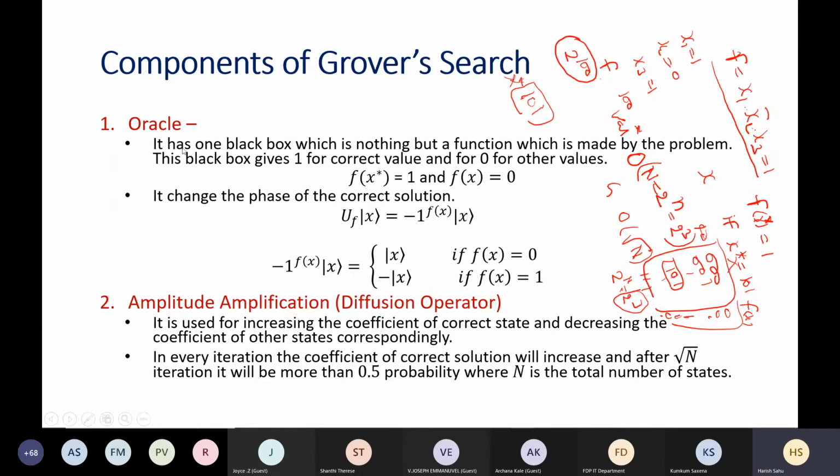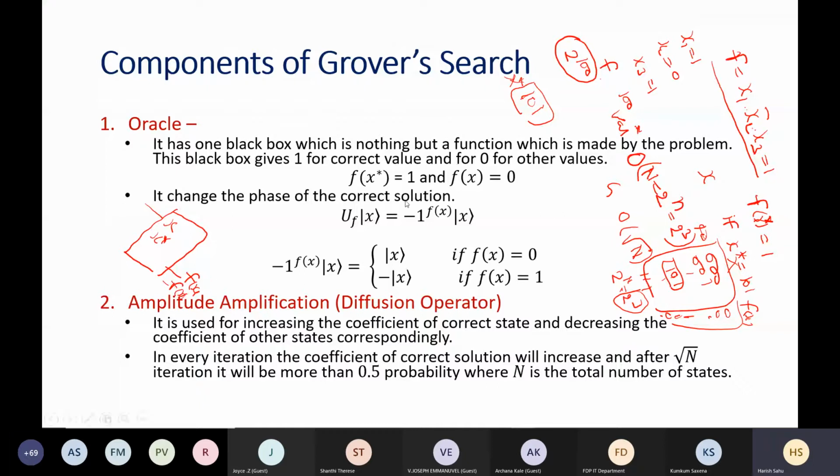But what we are saying here is that there is a function, the oracle. Whenever you supply the input x, if fx is 0, so suppose we apply 000, then fx will be 0. It will be 1 only when 101 is supplied. Whatever value we are searching for, if that is applied to this function f or oracle box, you supply x here and get fx. But when you supply x star, you get minus fx.